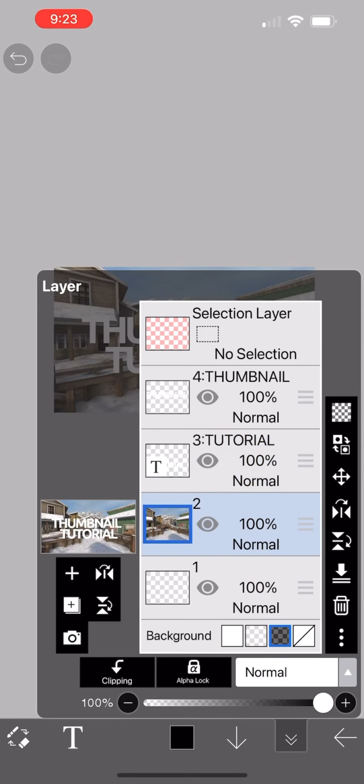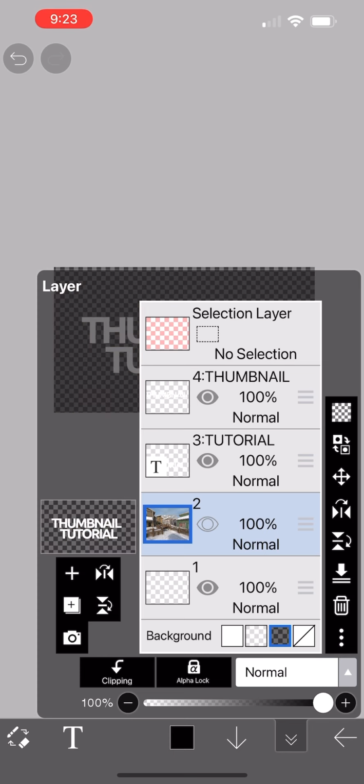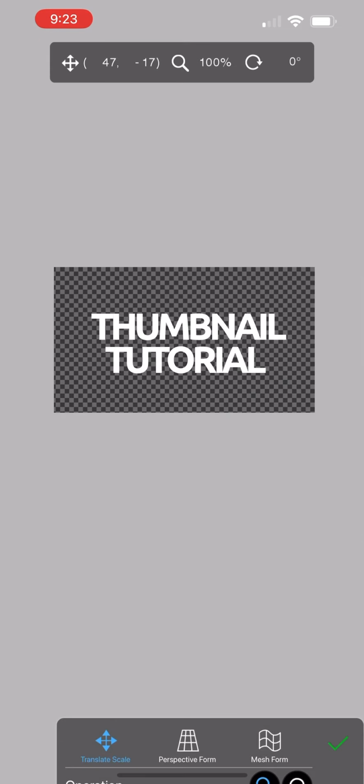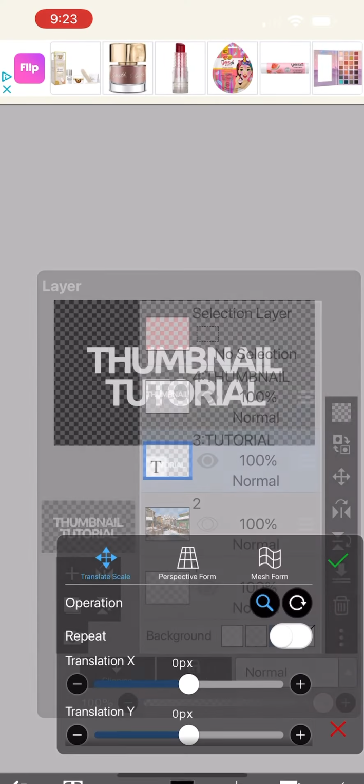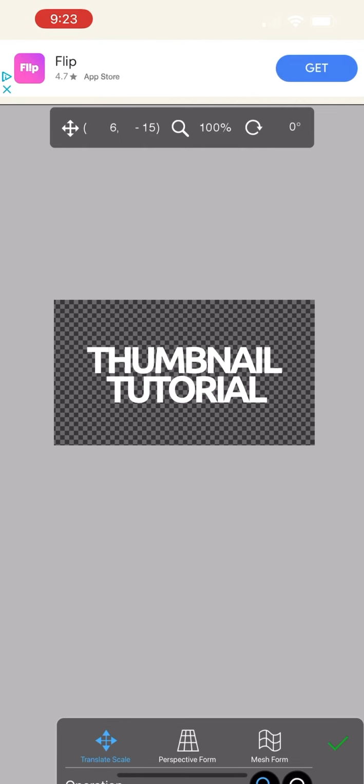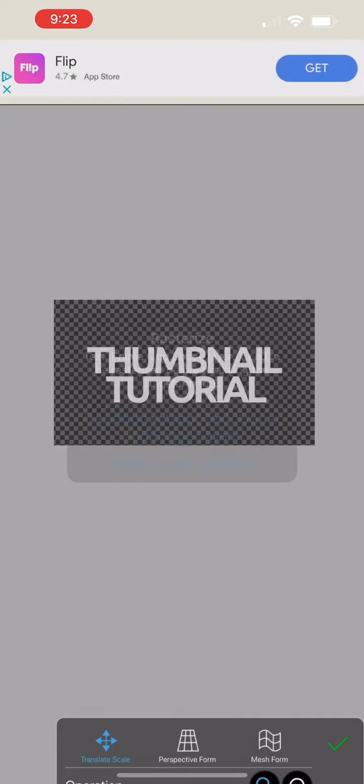So what I did there is I made that invisible, and then I made this black so I could see. I'm gonna line these two texts up. That's pretty lined up there, I'd say.